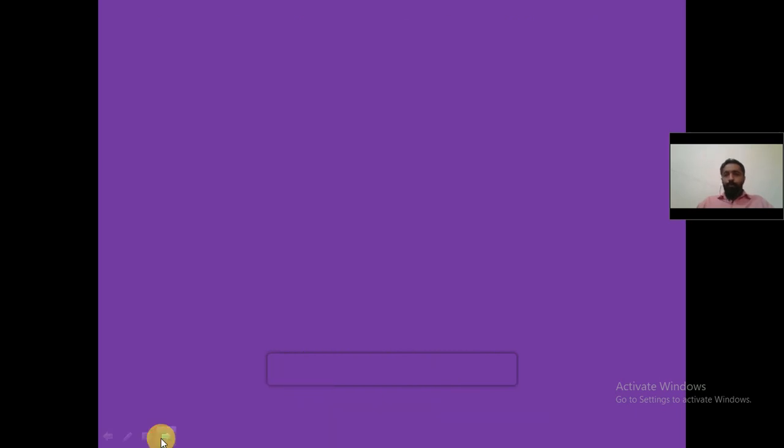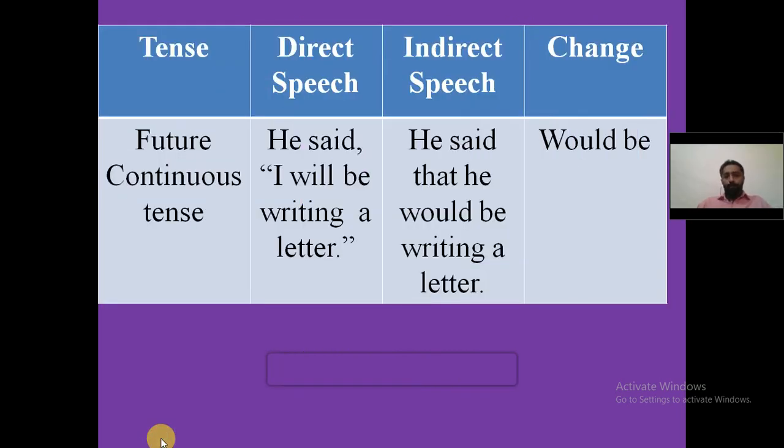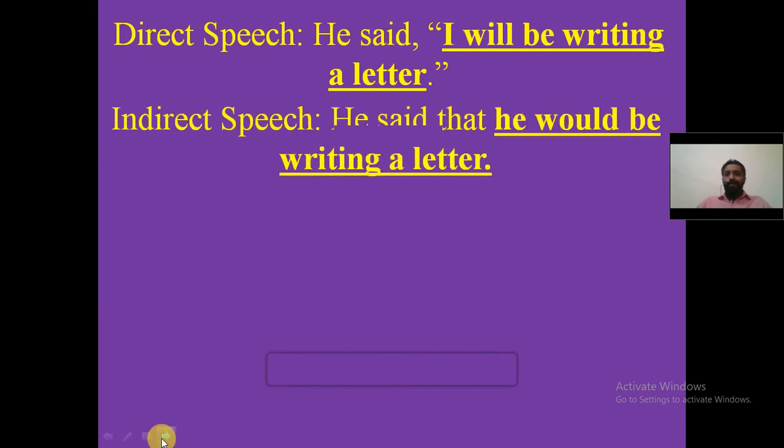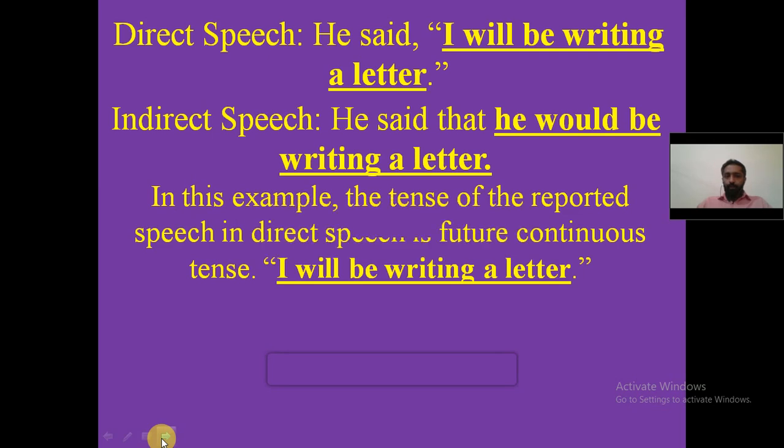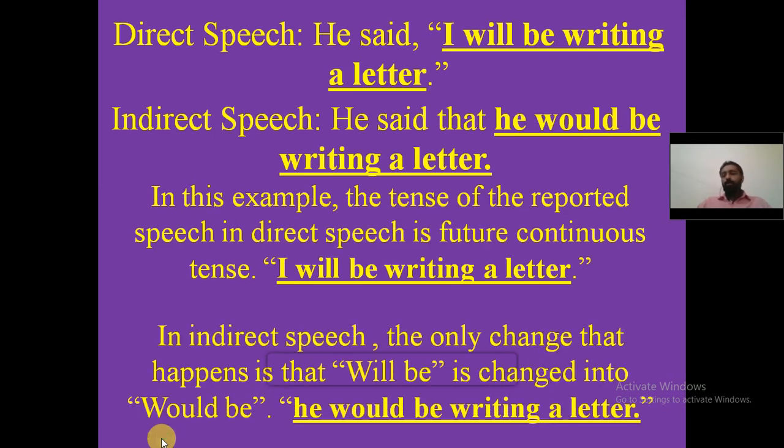Now moving on to the next one, future continuous tense. The only change that will happen in future continuous tense is that will be is converted into would be. I'll give an example for you to understand it better. Let's go through the direct and indirect speech. He said, I will be writing a letter. See the indirect speech. He said that he would be writing a letter.